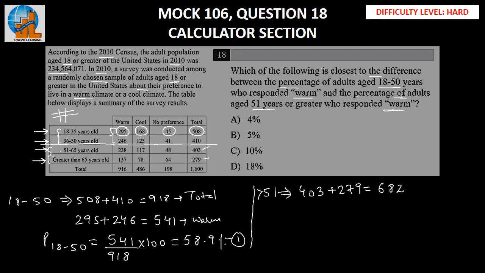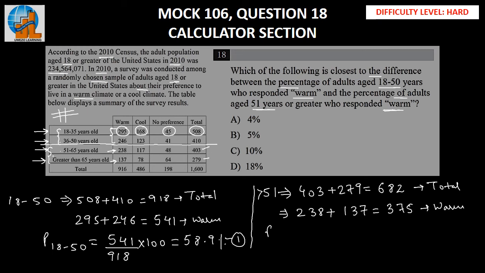Now out of these, there are 238 people between 51 and 65 who prefer warm climate, and there are 137 who are greater than 65 who prefer warm climate. So that would be 238 plus 137, which is equal to 375.